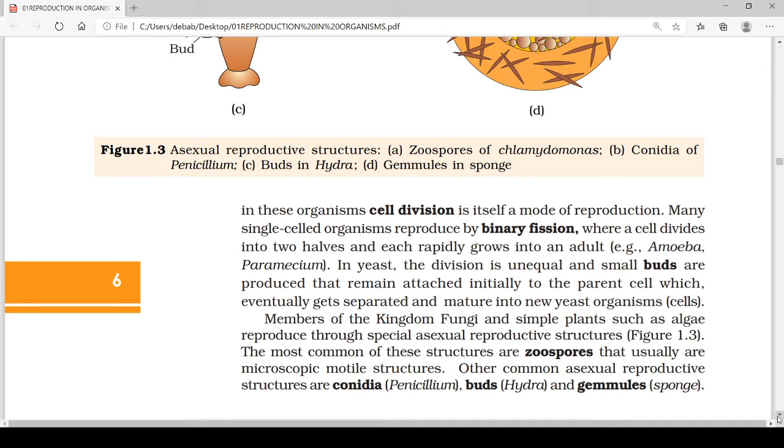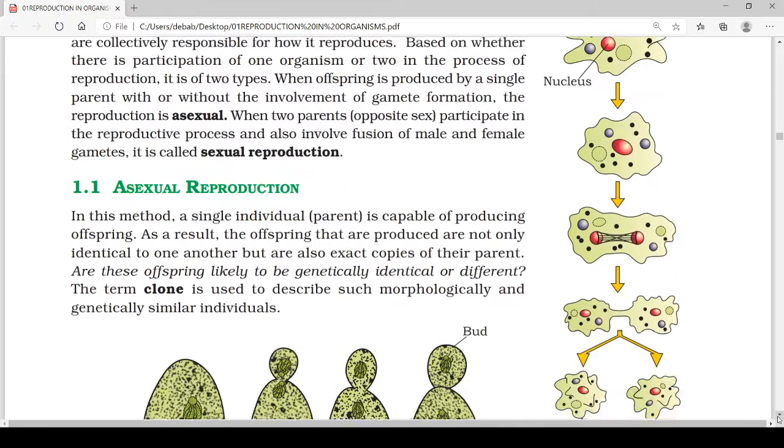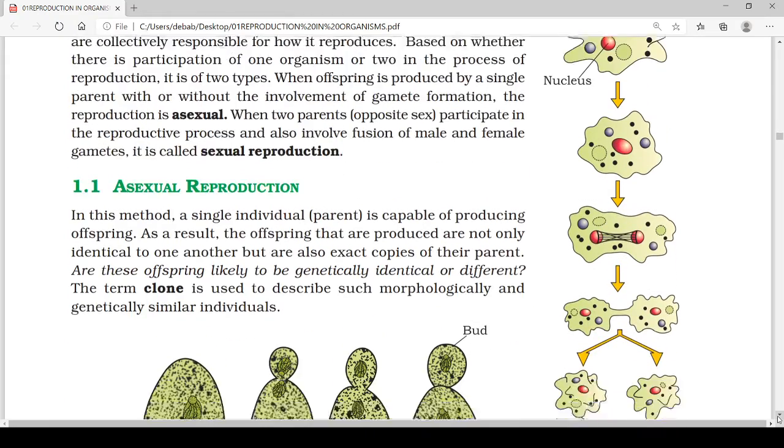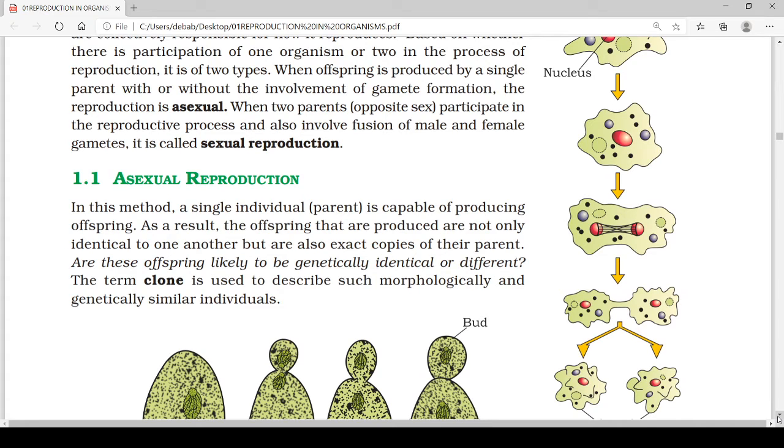Many single cell organisms reproduce by binary fission, where a cell divides into two halves and each rapidly grows into an adult. Here you can see binary fission, a relatively simple type of cell division.